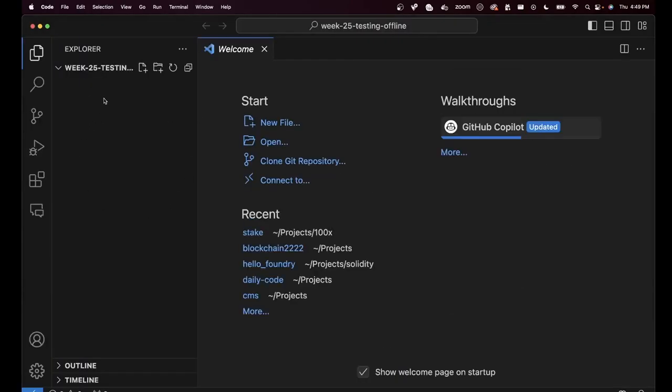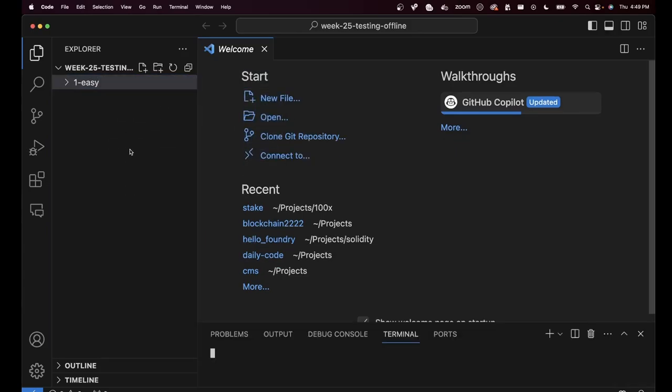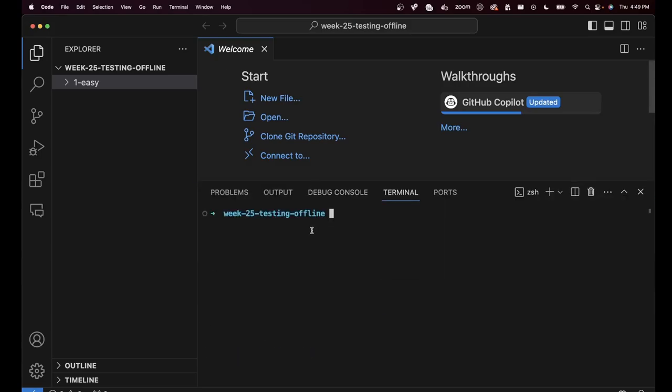As you can see, it is an empty folder right now. I will slowly add all the assignments, all the tests, all the small applications that we'll be testing. The first one, I'm just going to call it 1-easy. And inside this, I'm going to now, number 1, create a very simple Node.js application. Number 2, write some tests for it.